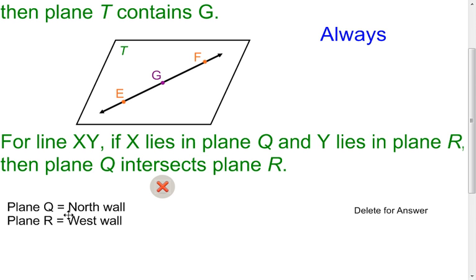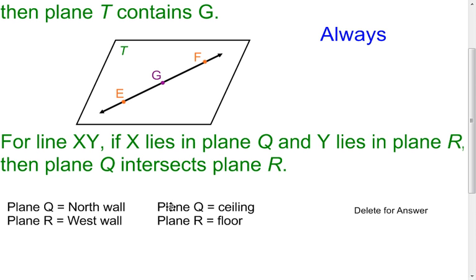Well, is the north wall intersecting the west wall? You look over there and you go, yeah, it is. So right now I know that this is going to happen at least in one situation. Now if I can get this to happen in a different situation where maybe these planes don't intersect, then I'm not going to be able to go with always as the answer. I'll have to go with sometimes. But right now I know it's at least sometimes and possibly always. But then I think about another situation.